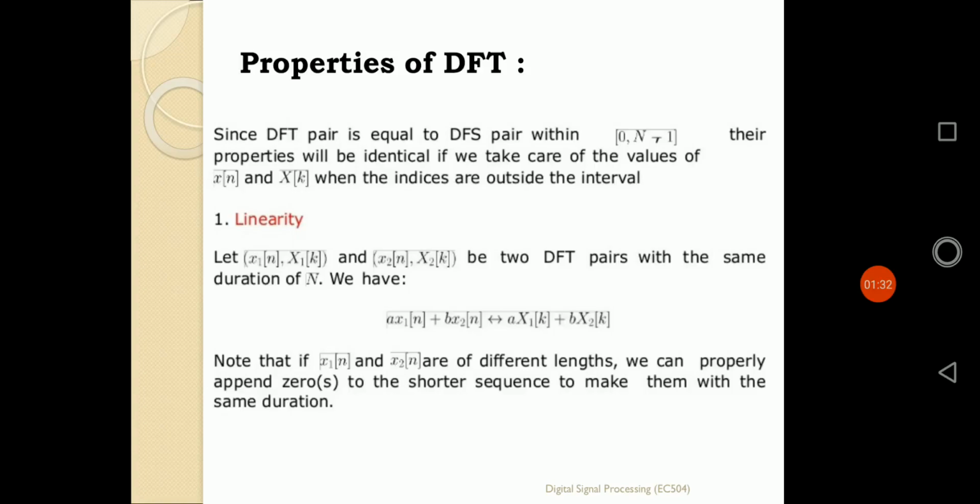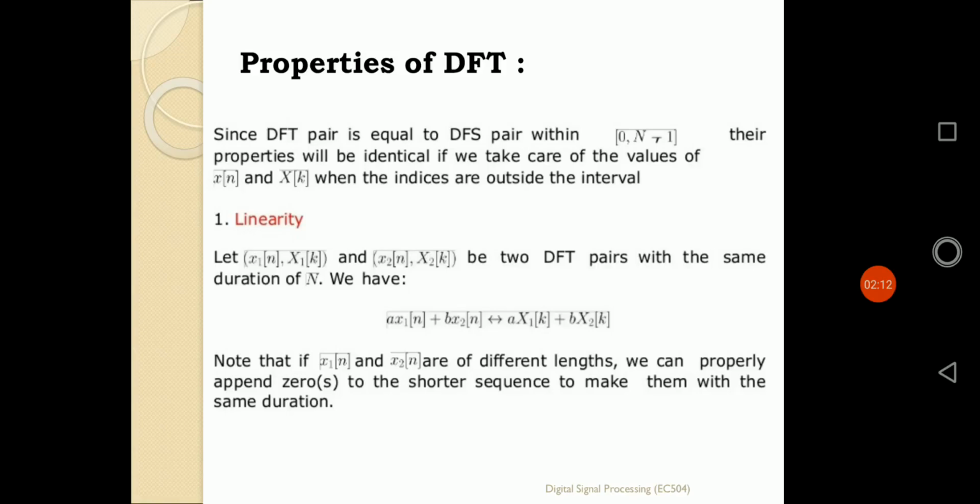The first property, the well-known property for every transformation, is the property of linearity. The systems will be linear in nature. Let us suppose we have two discrete time signals, one is x of 1n and another is x of 2n. Now, if those individual signals x of 1n and x of 2n are applied for discrete Fourier transformation, x of 1n has the DFT x of 1k, and x of 2n has the DFT x of 2k.